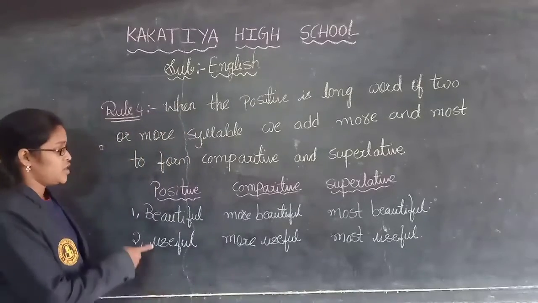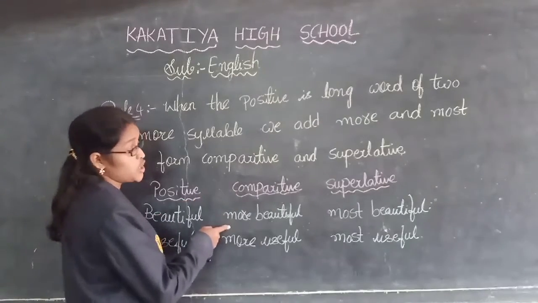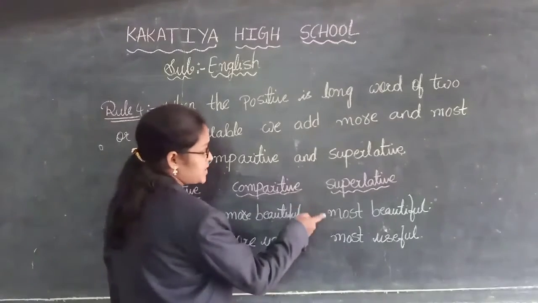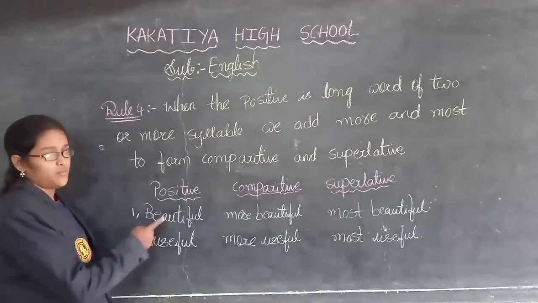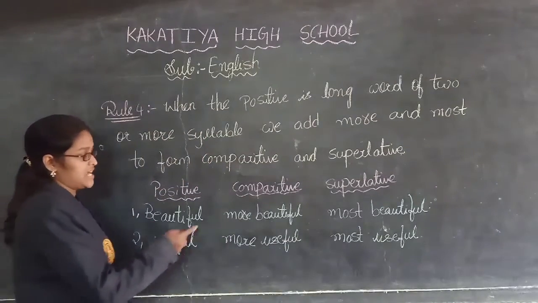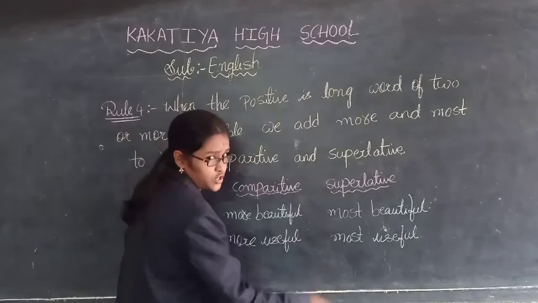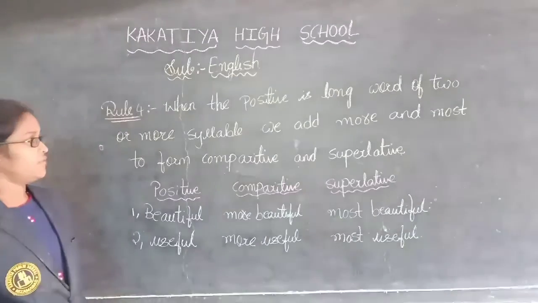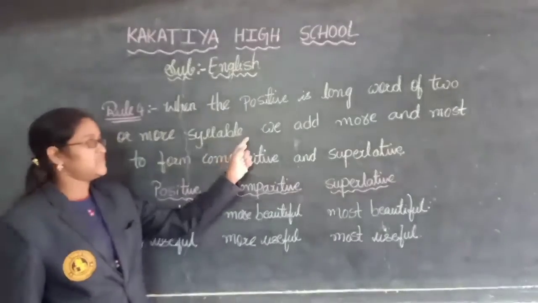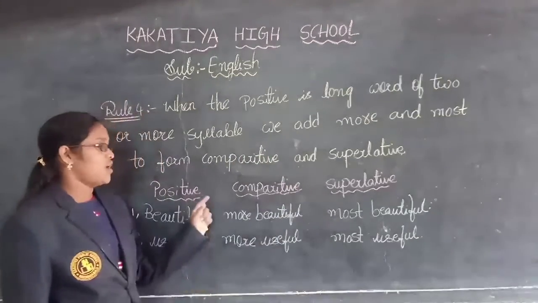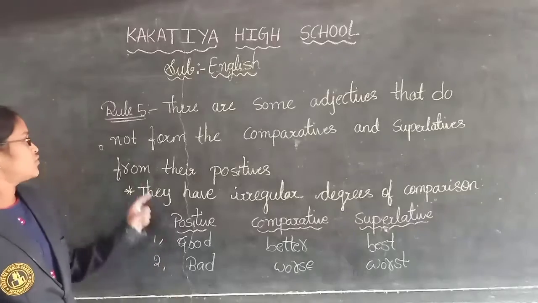See the examples, children. Beautiful. In positive degree, what I wrote? Beautiful. In comparative degree, what I wrote? More beautiful. And in superlative degree, what I wrote? Most beautiful. Next, useful. In positive degree, what I wrote? Useful. And in comparative, more useful. And in superlative, most useful. So this is about rule 4. When the positive is a long word of 2 or more syllables, we add more and most to form comparative and superlative. Children, now this is the last rule, rule number 5.